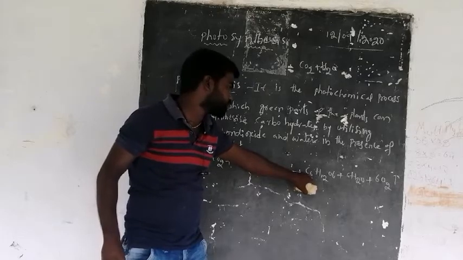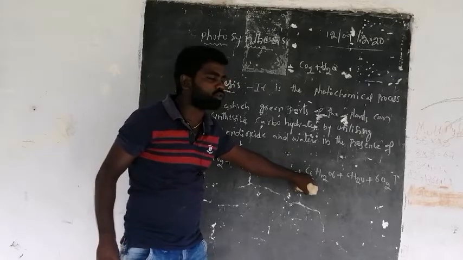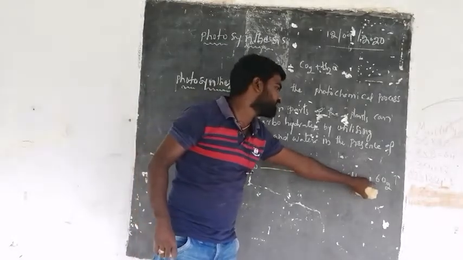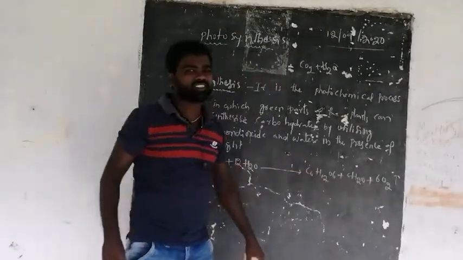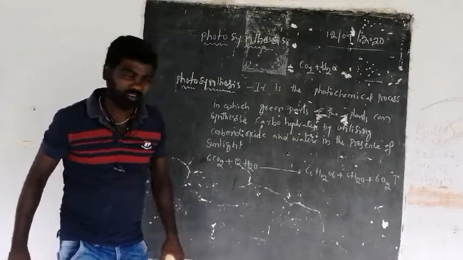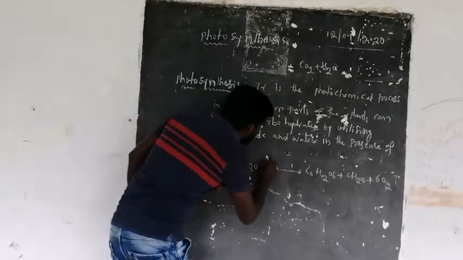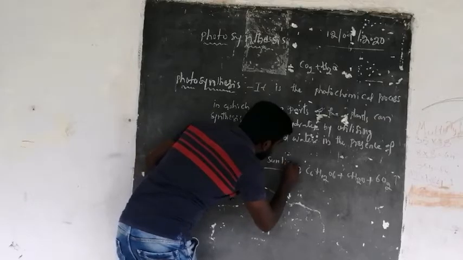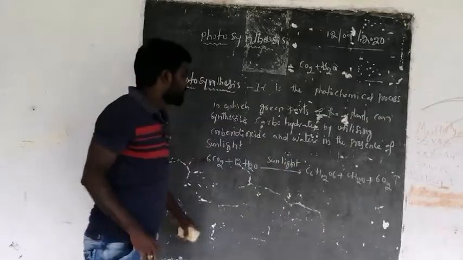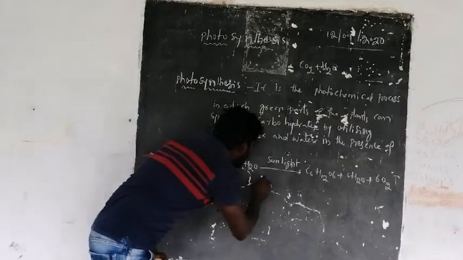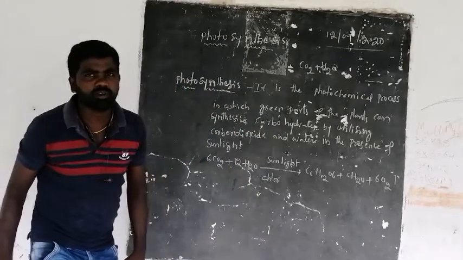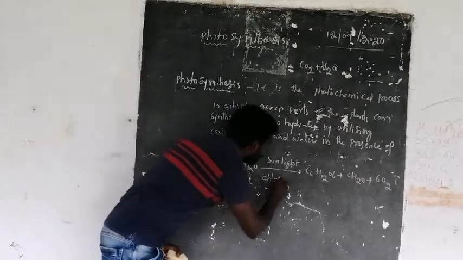C6H12O6 is a glucose molecule, and 6 molecules of water and 6 molecules of oxygen are released into the atmosphere. This happens in the presence of sunlight, and the photosynthesis process is done by chloroplast or chlorophyll.